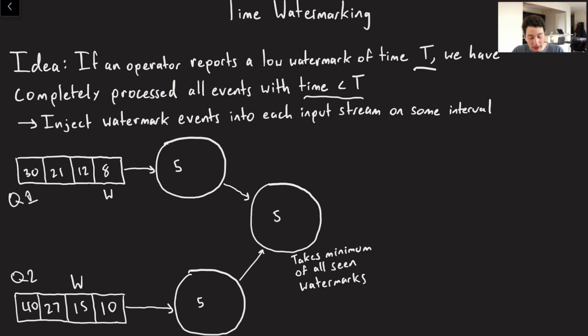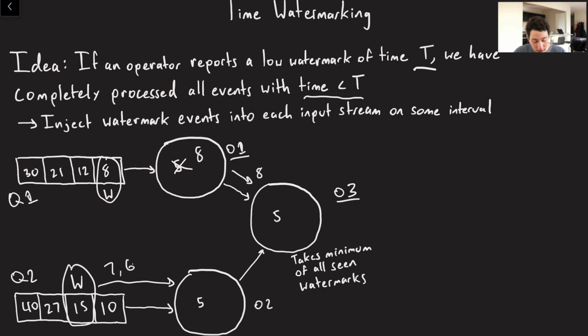So let's imagine these are input streams, Q1, Q2, and then we've got operator 1, operator 2, operator 3. So all of them have processed all events with timestamps lower than 5 at the moment. So let's go from here. Let's say our watermark entry with number 8 goes to operator 1. Okay, clearly operator 1, since it only has one input queue, has now processed all events with timestamps less than 8. So we can move our watermark to 8. That being said, when we pass the watermark of 8 over here to operator 3, we can't necessarily set the new watermark to 8 because it's possible we could have an event of 7 or 6 over here.